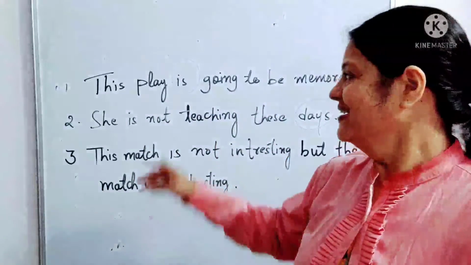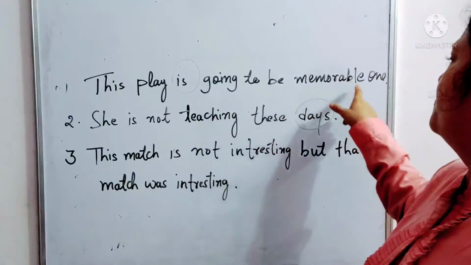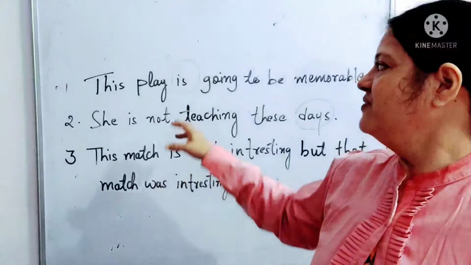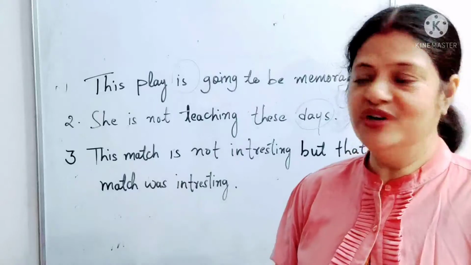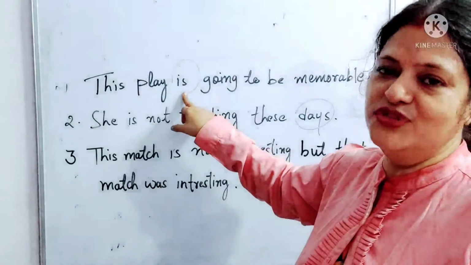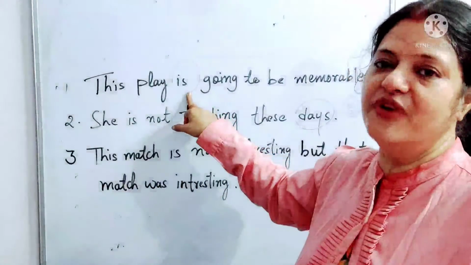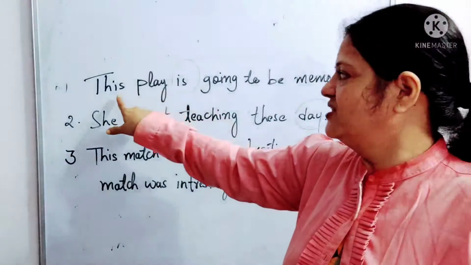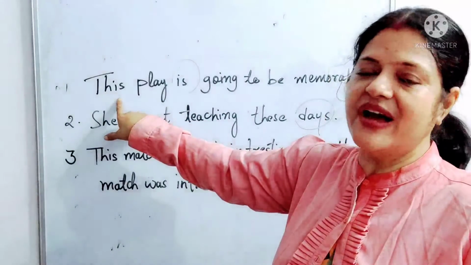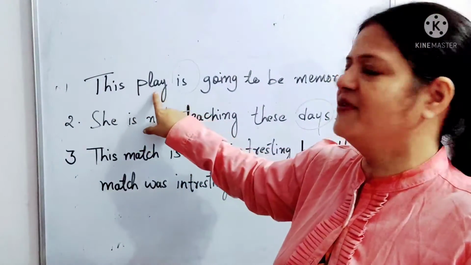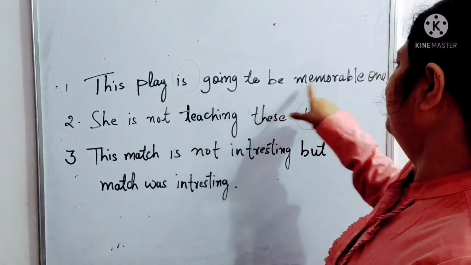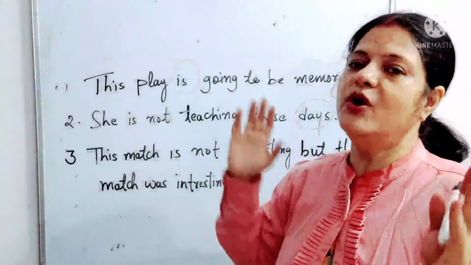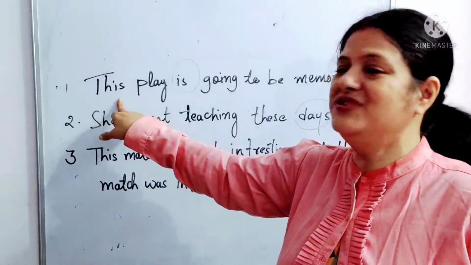Let's understand. This play is going to be a memorable one. It means we are talking about the play which is going to happen in the near future, so that is why we have used the present verb here, is. So this is a demonstrative adjective which has come just before the noun play. This play is going to be a memorable one. Since we are talking about one play, that is why we have used this for it.